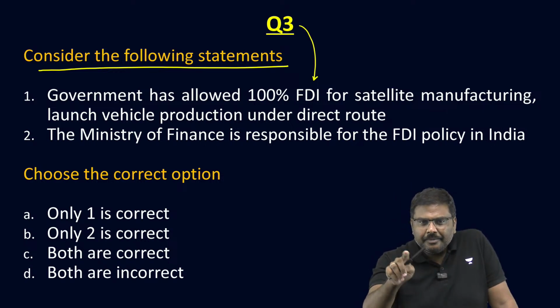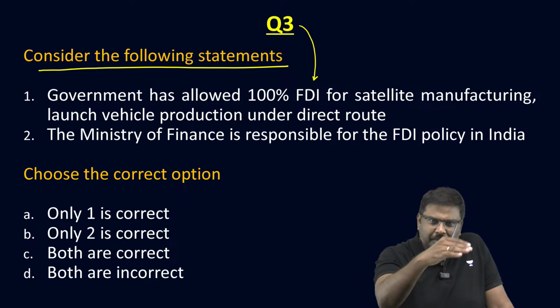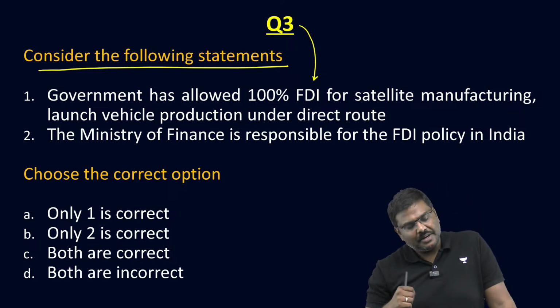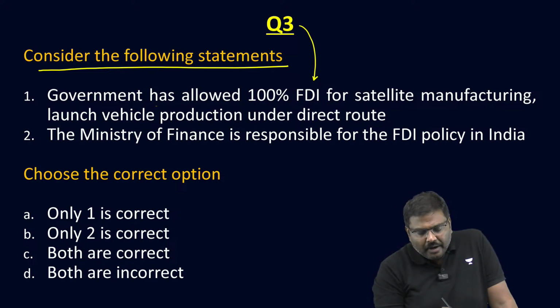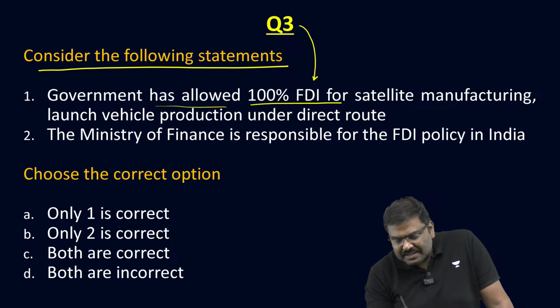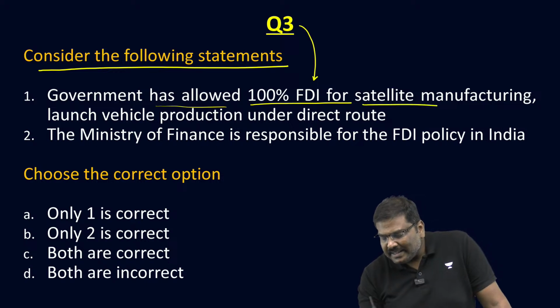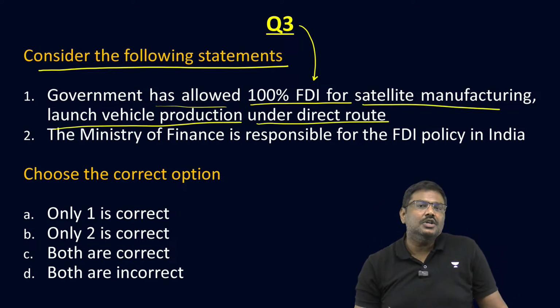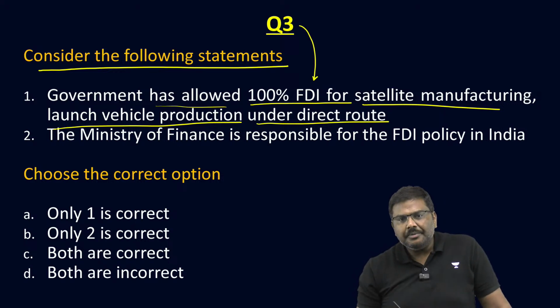And the poll has started. If you are interested, do let me know the right answer in the poll, and others listen to the discussion now. The government of India has allowed 100% FDI for satellite manufacturing launch vehicle production under direct route. That is one statement.